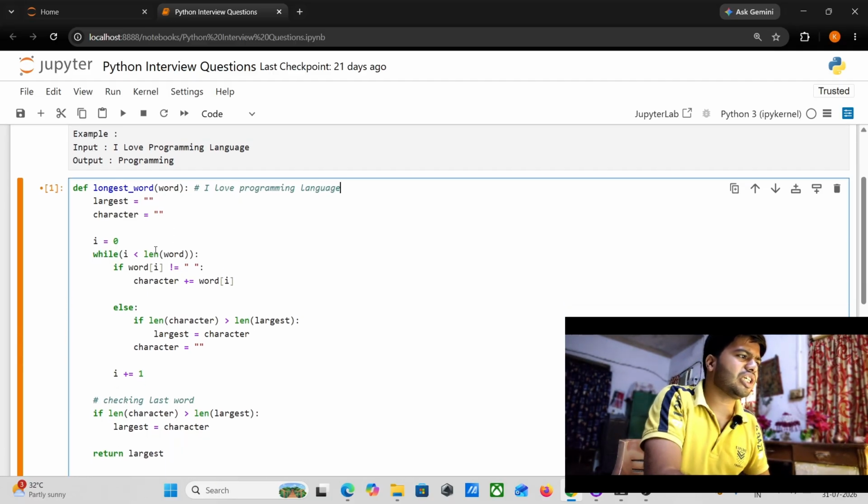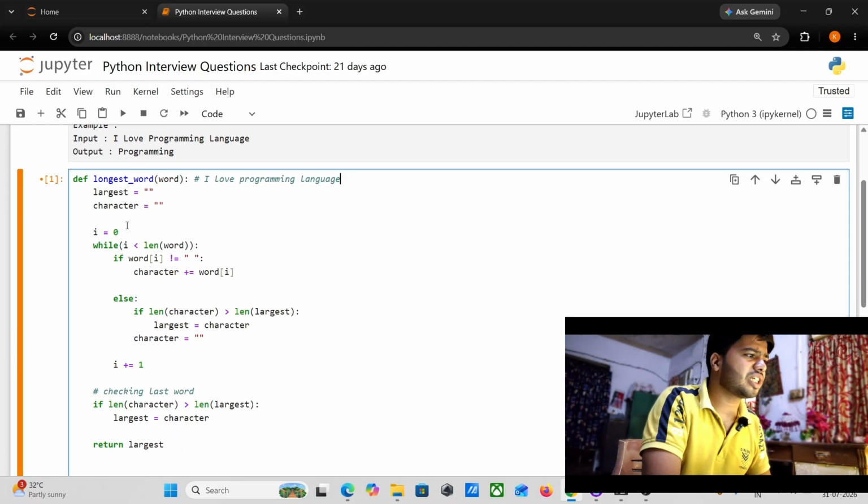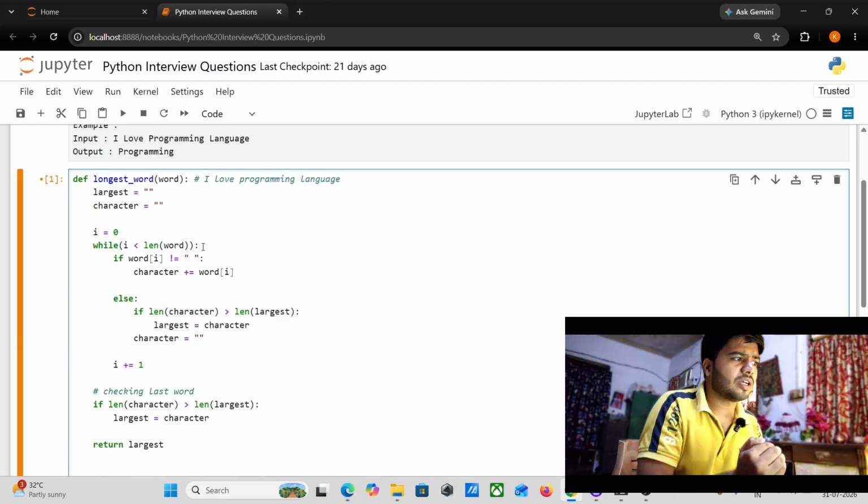So in the first iteration, i will point to my first character, the letter I. It will check whether i is less than or equal to the length of this sentence or not. In this case this is true, so it will move further into the while loop.